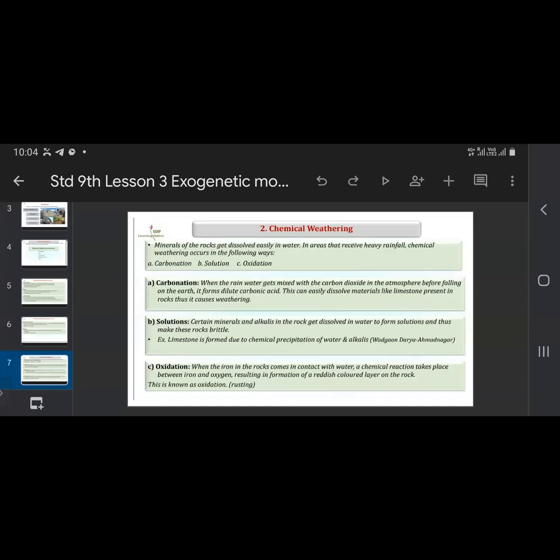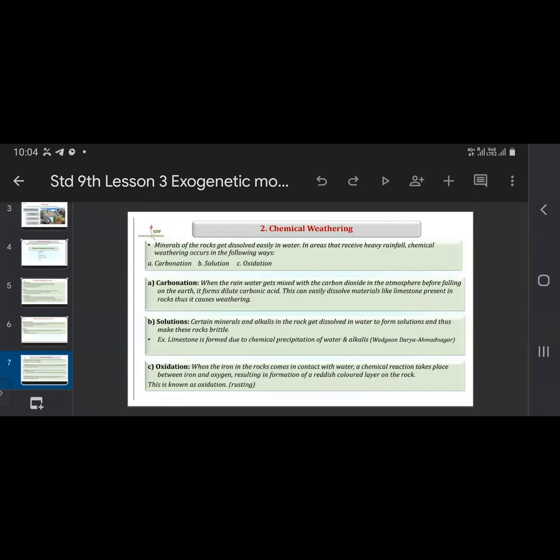So what happens in those areas which receive very heavy rainfall? Chemical weathering occurs because of the chemical reactions that take place between the minerals present in the rock and the water. So first is carbonation, then solution, and the next is oxidation.